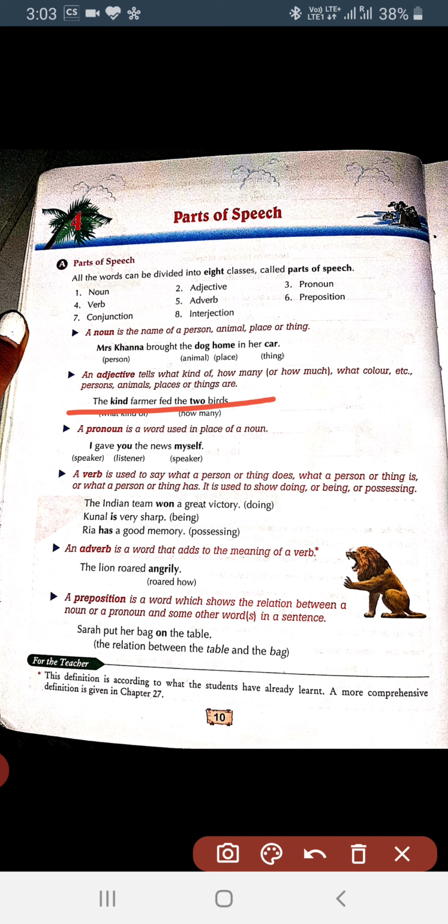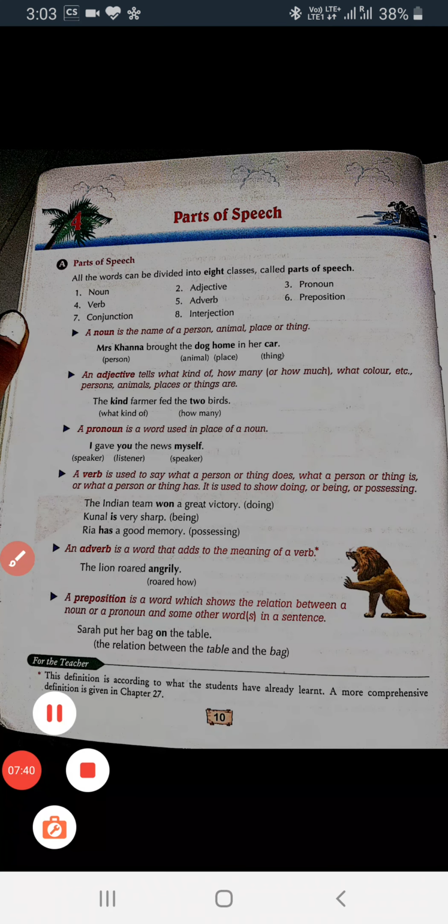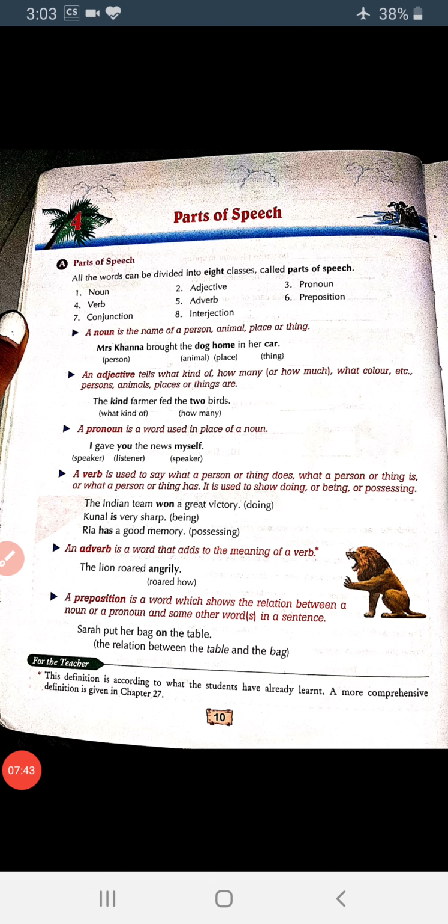The adjective is describing the number of birds. So there are two birds. So we can say that adjective tells us what kind of noun and pronoun it is, how many nouns and pronouns there are, and what color the noun and pronoun is or are.